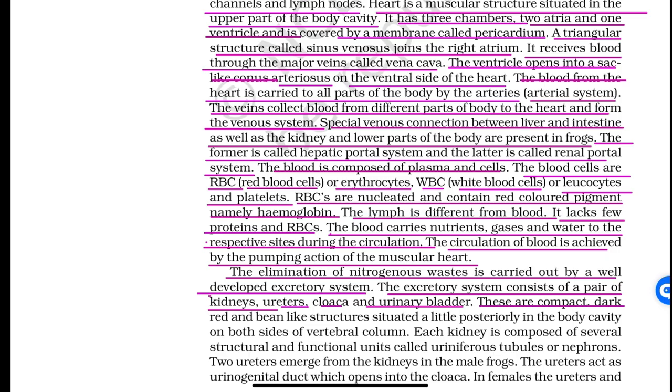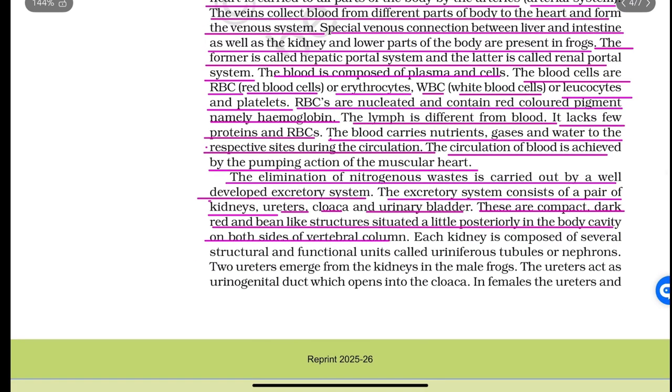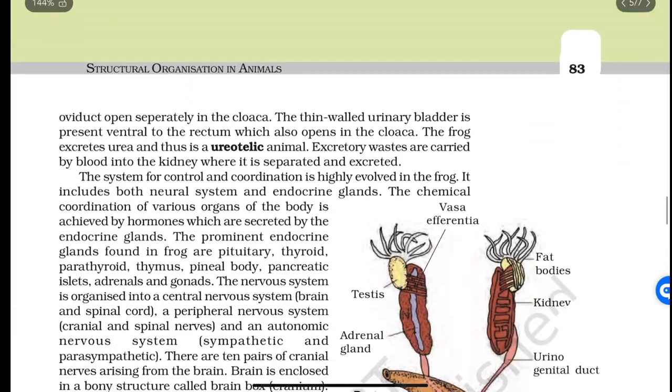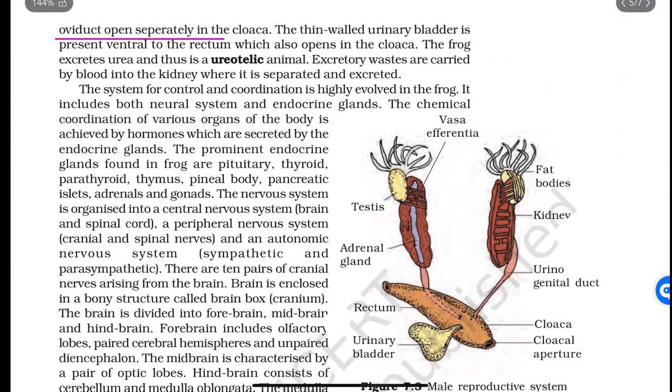The kidneys are compact, dark red and bean-like structures situated a little posteriorly in the body cavity on both sides of the vertebral column. Each kidney is composed of several structural and functional units called uriniferous tubules or nephrons. 2 ureters emerge from the kidneys in male frogs. The ureters act as urogenital ducts which open in the cloaca. In females, the ureters and oviduct open separately in the cloaca.